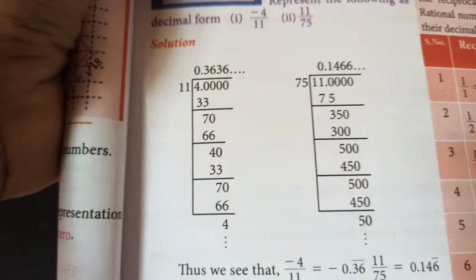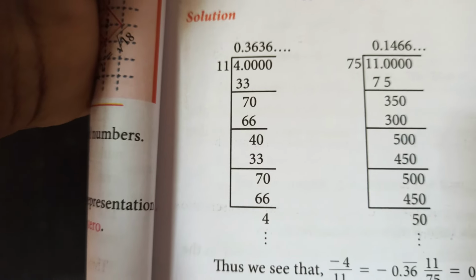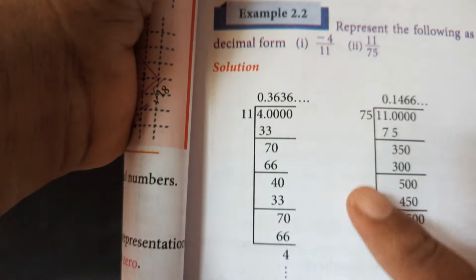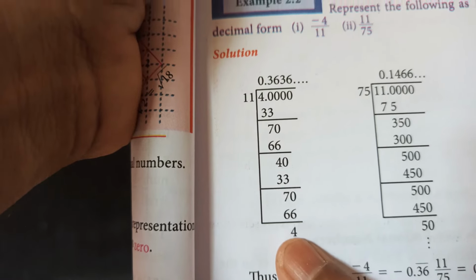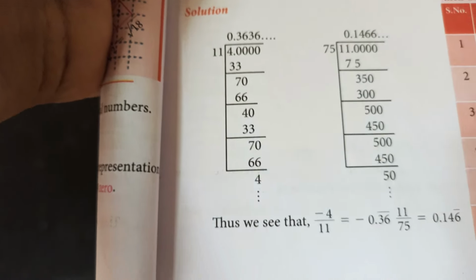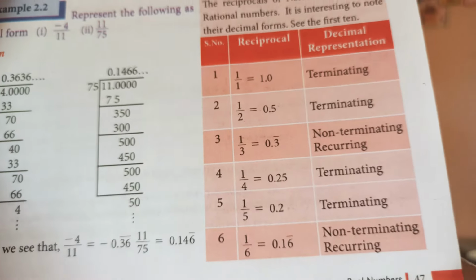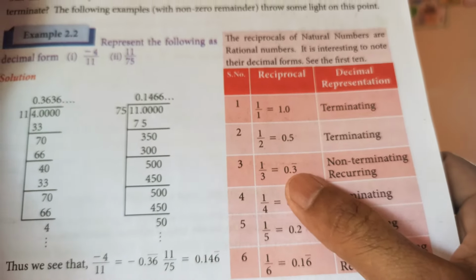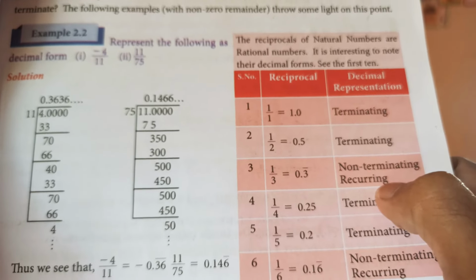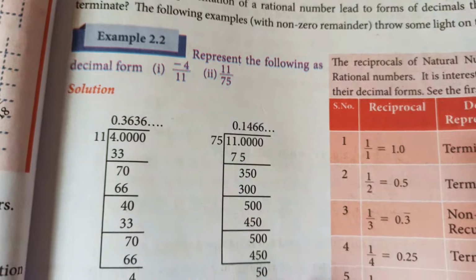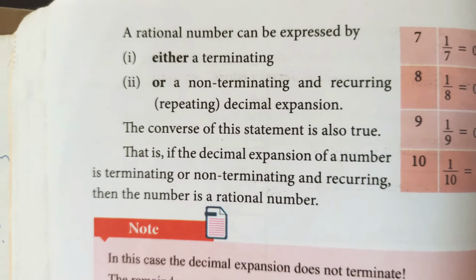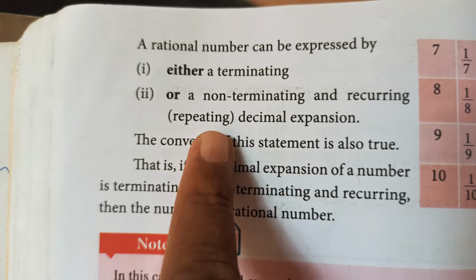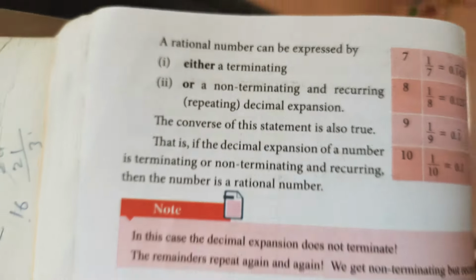Now we come to such decimals where it doesn't end. So we are doing minus 4 by 11. As you see, when we divide, again here it is 4s and it is going to be repeated. So this kind of decimal is called a non-terminating and repeating decimal, where the decimal places are not finite, it doesn't end and the division continues. Okay, we'll see a few examples of it. Now we can see a rational number can be expressed as either a terminating decimal or a non-terminating decimal. There are only two types.